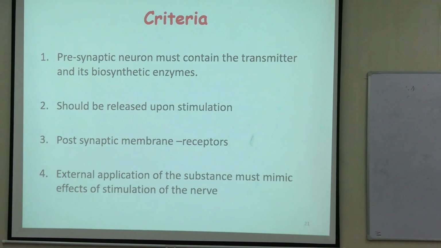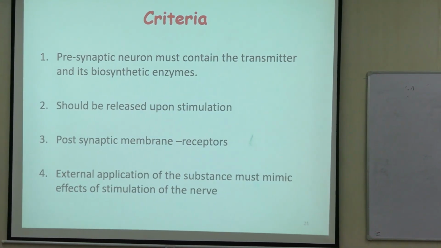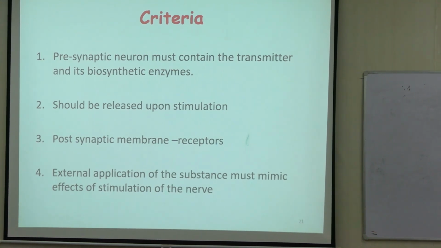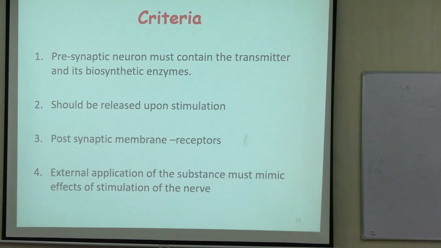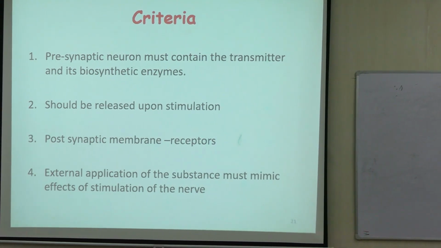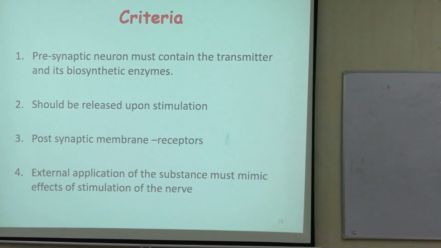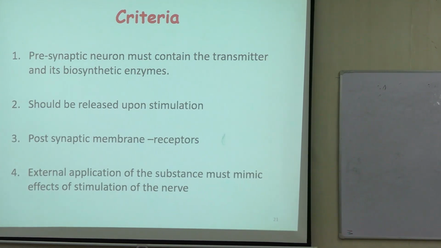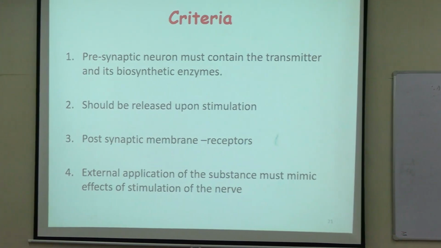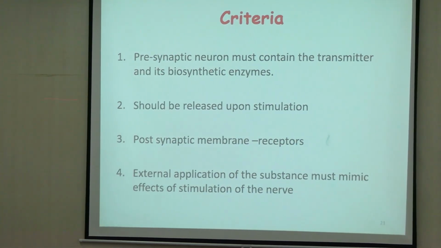When do you call a substance a transmitter? First, it has to be released from a presynaptic neuron, right? And the presynaptic neuron must contain the biosynthetic enzymes. Think about the neuromuscular junction that you have studied a few months back, right? Acetylcholine synthesis happening in the presynaptic neuron. So that's why acetylcholine fulfills all these criteria. So you can think and compare.